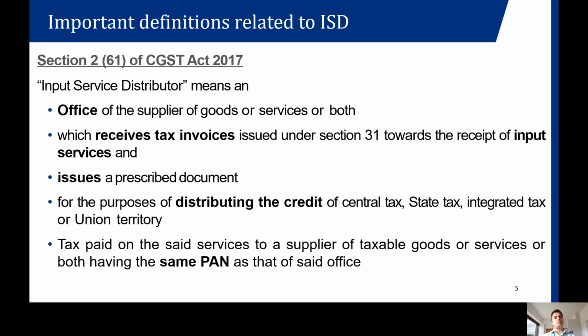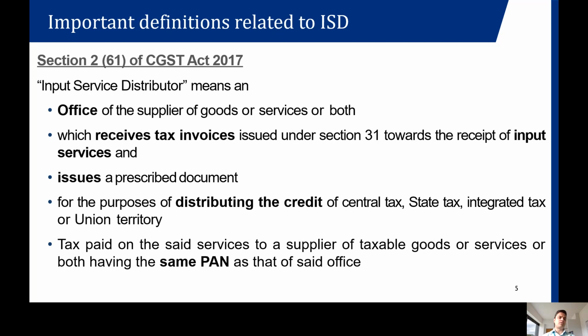In order to distribute these credits, the ISD has to issue a prescribed document. So what is this document? This document is nothing but a challan, or you may call it an invoice. This is only for the purpose of distributing these credits to other locations. It distributes the credit of central tax, state tax, or integrated tax. If it is a union territory, then it can be union territory tax as well.